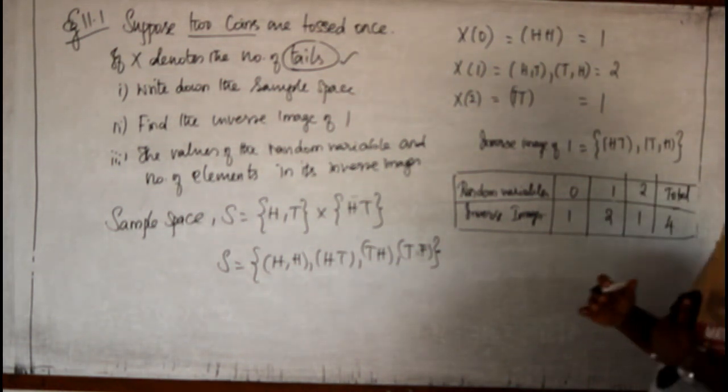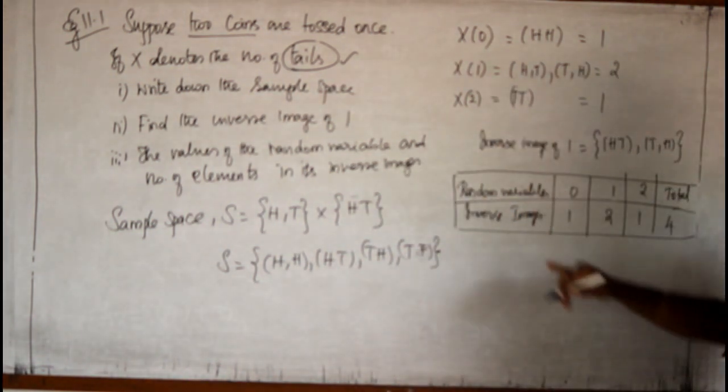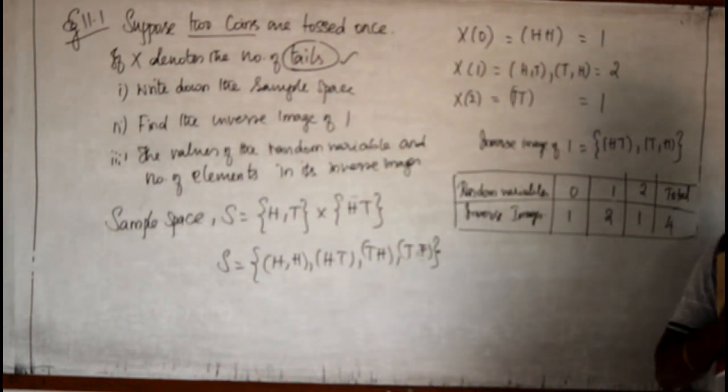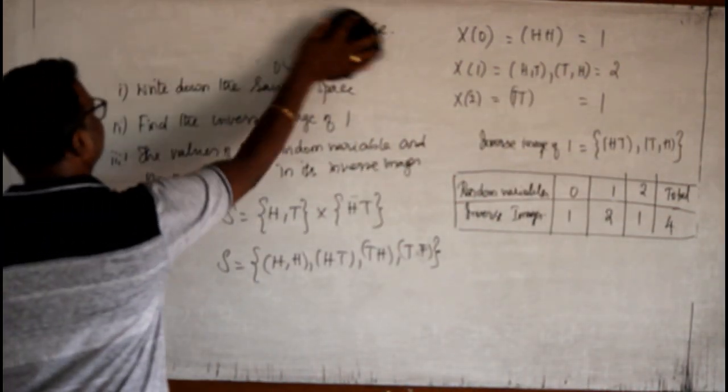Okay, now hope you understand very well what is meant by sample space, what you know about random variables, and also the table of inverse images. With that, the first problem is solved. We shall go for the second problem.